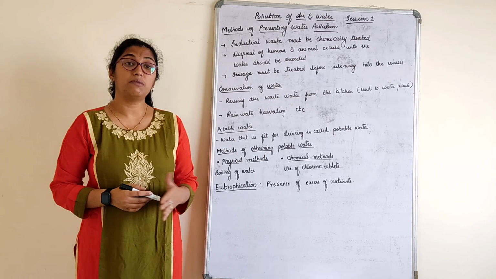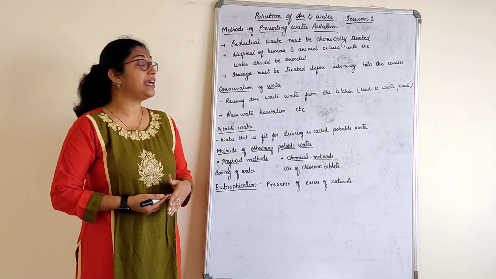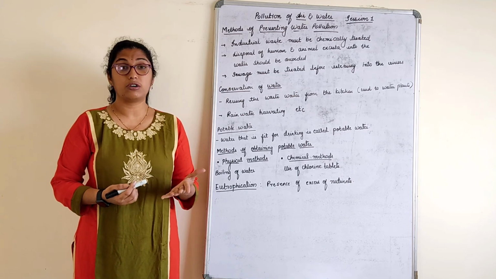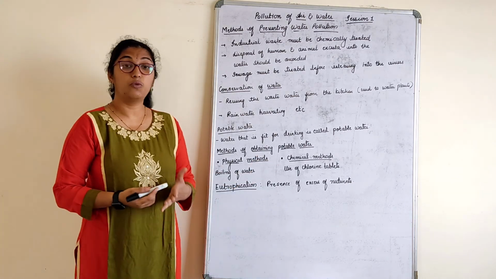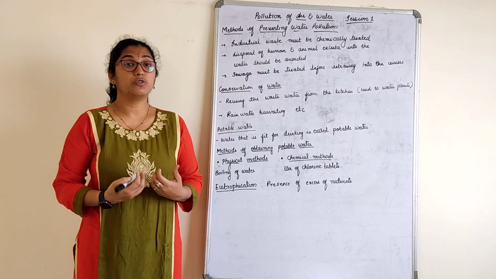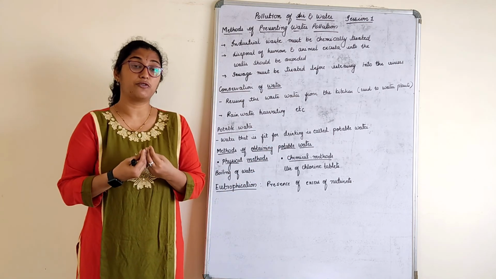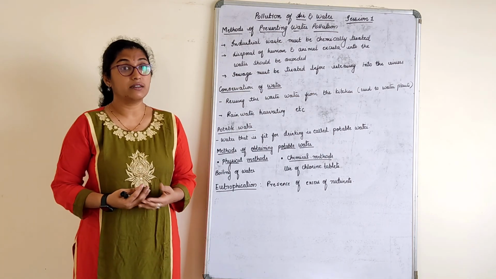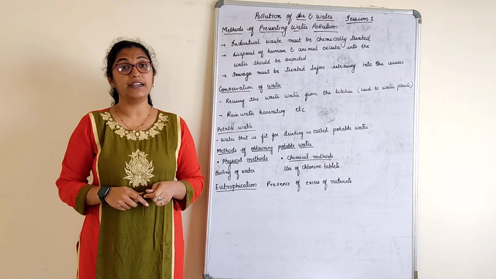So this is all about the chapter pollution of air and water. We understood what is air pollution, pollutants, causes, prevention. Similarly with water pollution, causes, pollutants and prevention. So let us contribute some part from our side, as much as possible, to conserve our planet Earth from air pollution and water pollution.